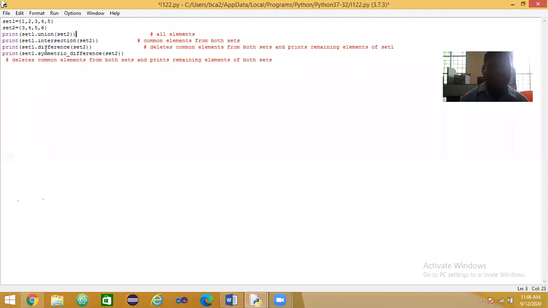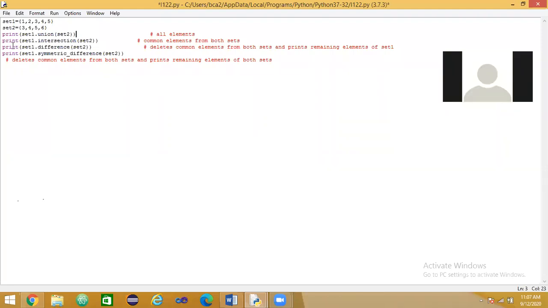And set1 dot difference of set2 deletes the common elements from both sets and prints the remaining elements of set1. What is the output? Tell me. 1, 2. 1, 2 only.